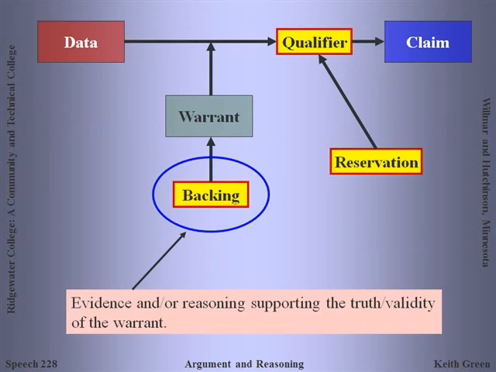Now first of all, the backing. Now this is evidence or reasoning supporting the truth of the validity of the warrant. Now it's important to note that this is evidence or reasoning that supports your reasoning process. It's not specifically supporting the claim, it's not directly supporting the data, it's supporting the reasoning process. And so it's a little different than data. Okay, so do note that it specifically supports that warrant.